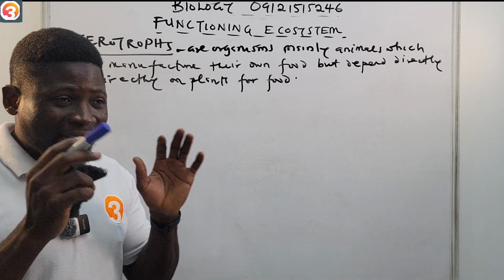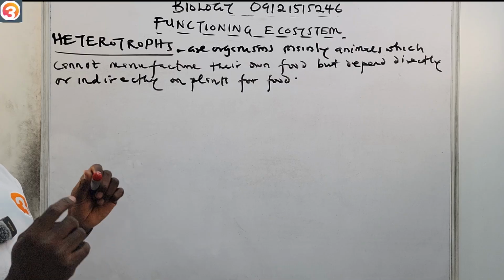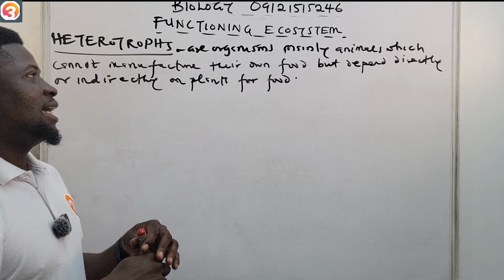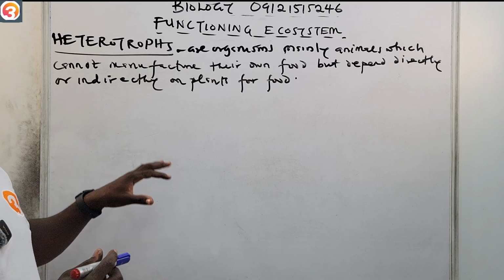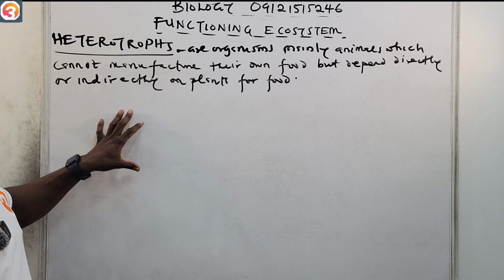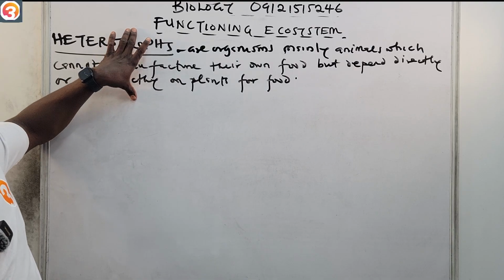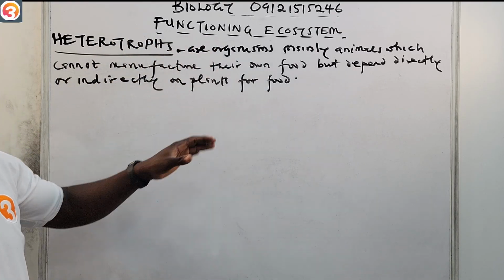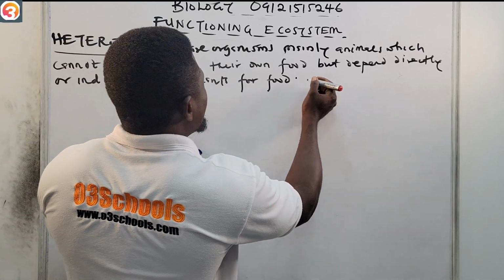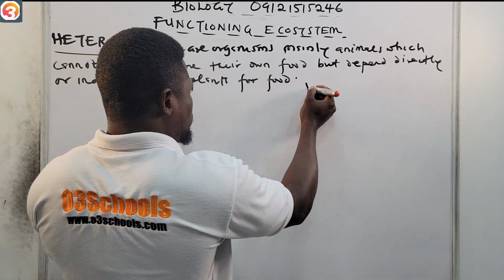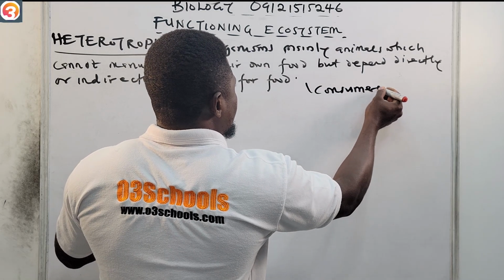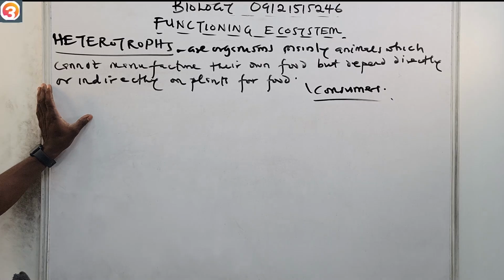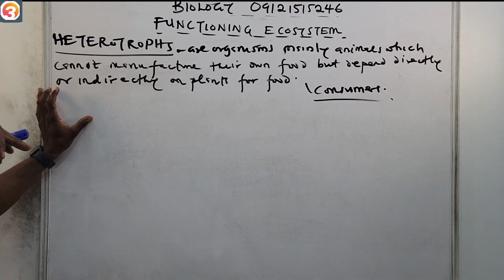So they are organisms, mainly animals, which cannot manufacture their own food. They cannot photosynthesize, so they have to depend either directly or indirectly on plants for food. They are the ones we know as heterotrophs. And because they cannot manufacture their own food, we now call them consumers. So heterotrophs are also known as consumers. We said autotrophs are known as producers, heterotrophs, on the other hand, are known as consumers.